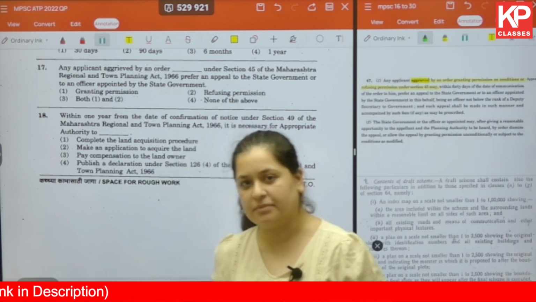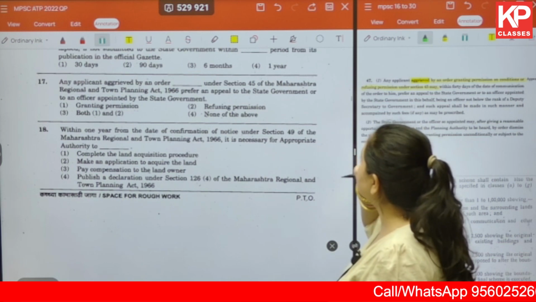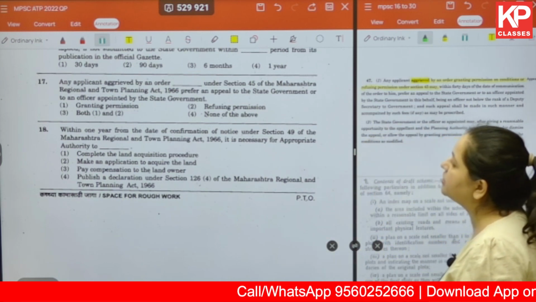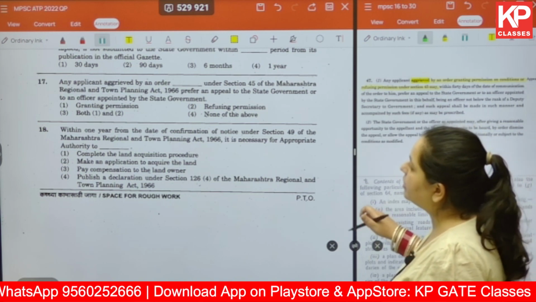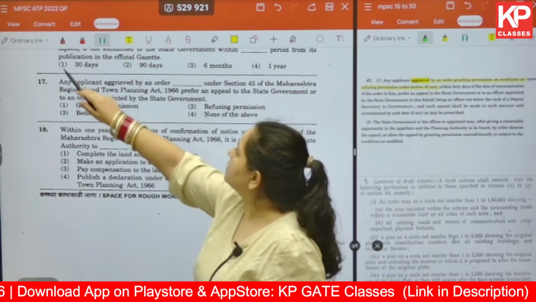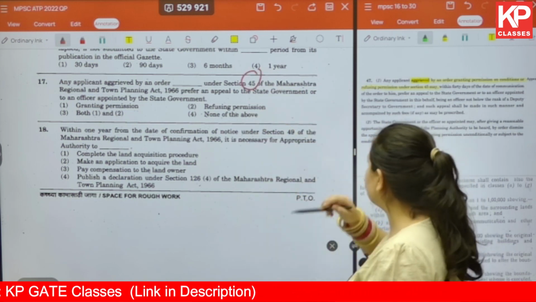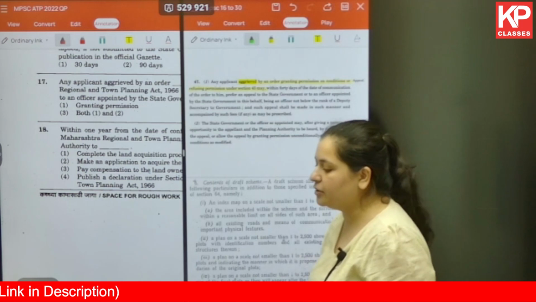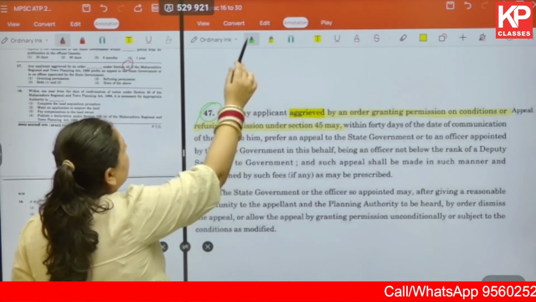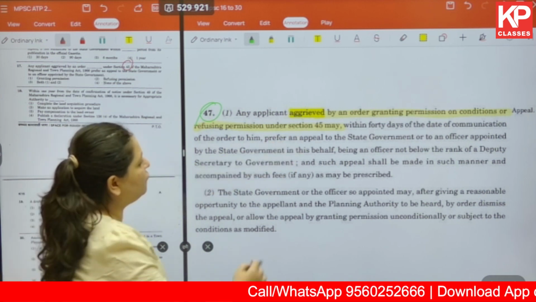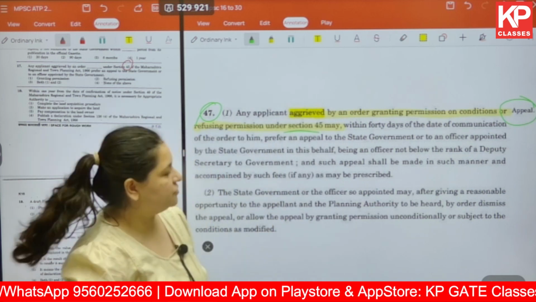Let's move on to question number 17. Any applicant aggrieved by an order under section 45 of the Maharashtra Regional and Town Planning Act 1966 may prefer an appeal to the state government or an officer appointed by the state government. Now we already know that this is in reference to section 45 of the MRTP Act. Let's directly go to the document. Here under section 47, it's in reference to section 45. It talks about appeal. Okay, so let's read what it's written.